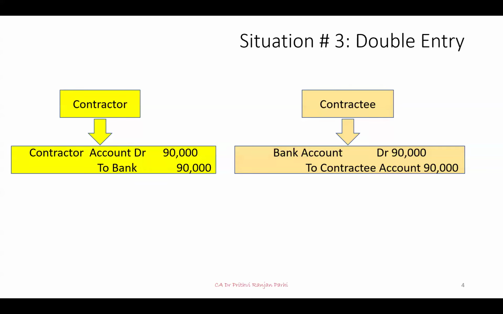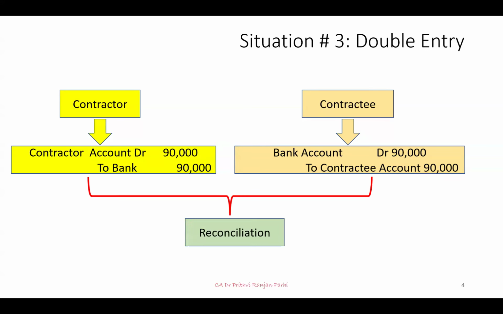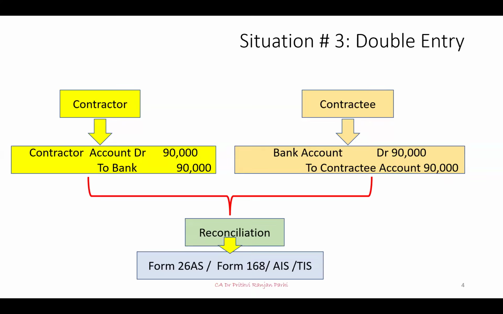Right. Now, in this situation, what will happen? Here also reconciliation is required, because again, the party who has given the contract might have deducted some amount. Contractee might have understood differently, or there is a possibility of error also. Let us say the amount is by mistake recorded in some other amount. Here also, the data need to be reconciled.